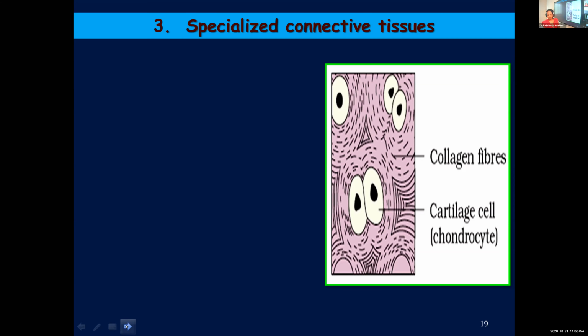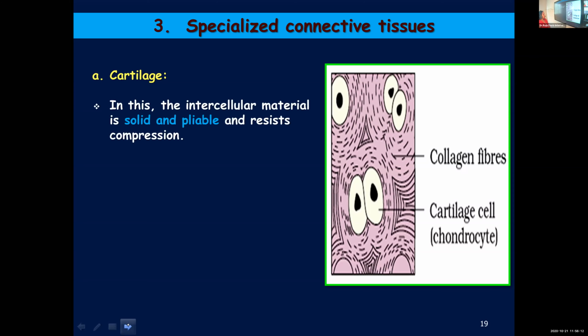Loose connective tissue we already completed. After that, we moved on to dense connective tissues. Under that, we discussed regular and irregular dense connective tissue. Next is specialized connective tissues. So three specialized connective tissues are there. We'll start with the first one, cartilage.